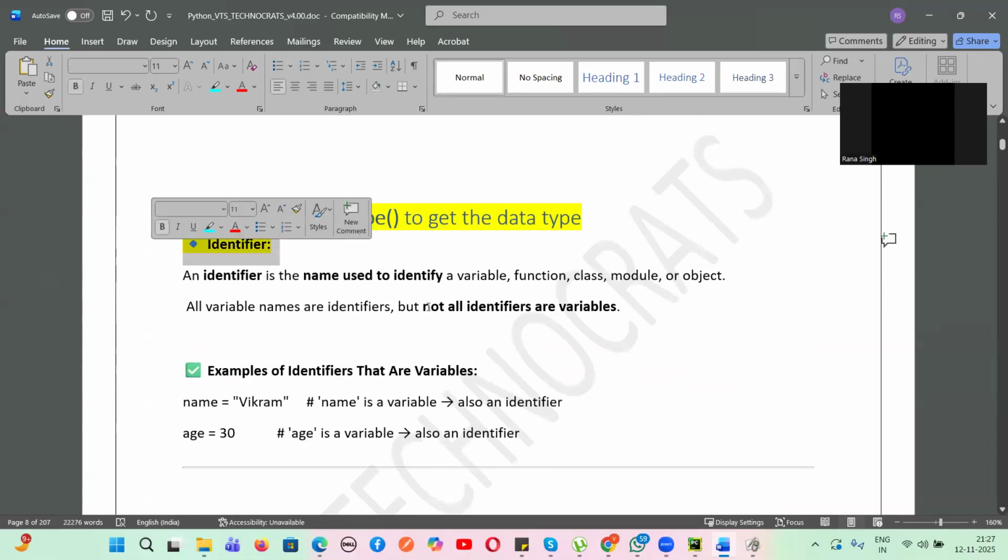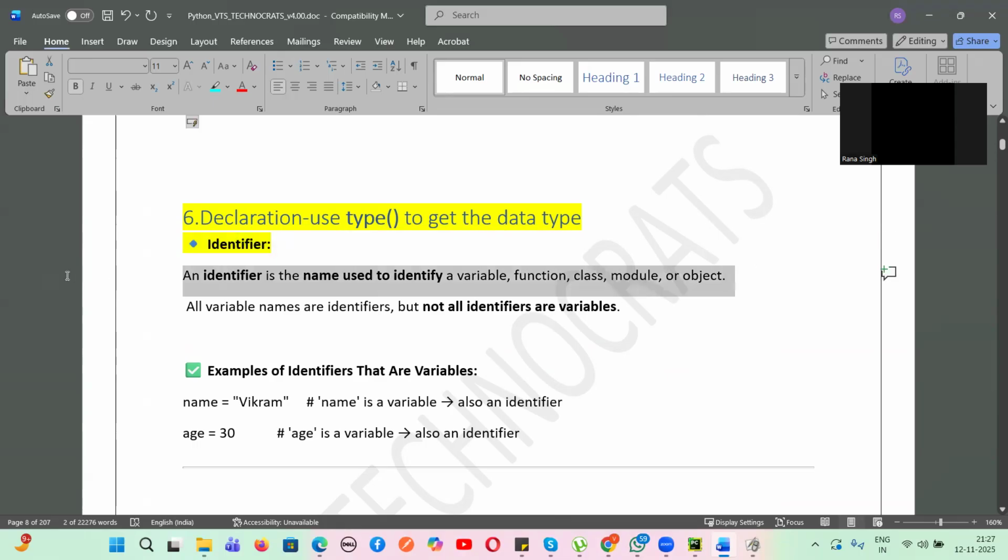But before that, what is an identifier? An identifier is the name used to identify a variable, function, class, module, or object. The name itself says it will identify. All variables are identifiers, but all identifiers are not variables, because an identifier is the name used to identify a variable.